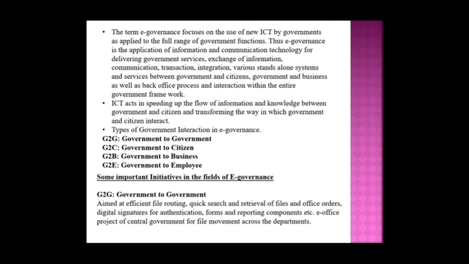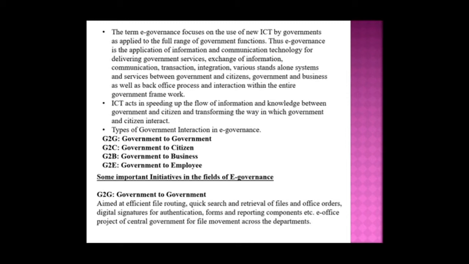ICT acts as a means of speeding up the flow of information and knowledge between government and citizen, and transforming the way in which government and citizen interact. We already saw the types of interaction in e-government: G2G means government to government, G2C means government to citizen, G2B is government to business, and G2E is government to employees. And some important initiatives in the field of e-government we will see.